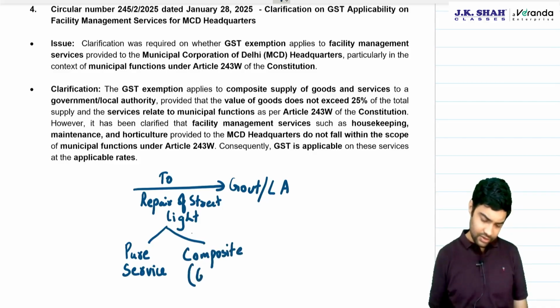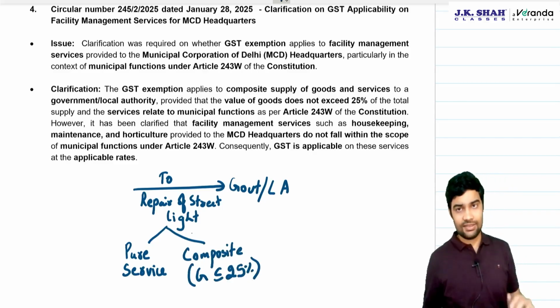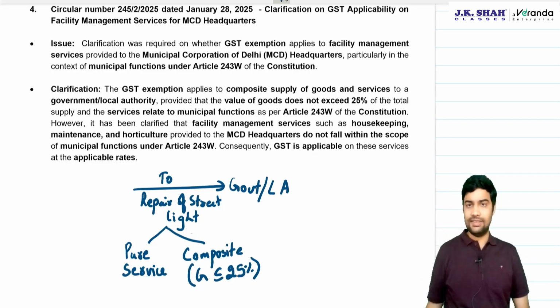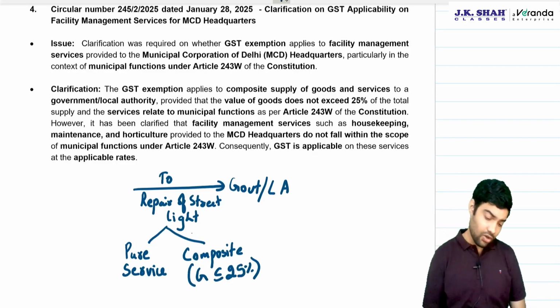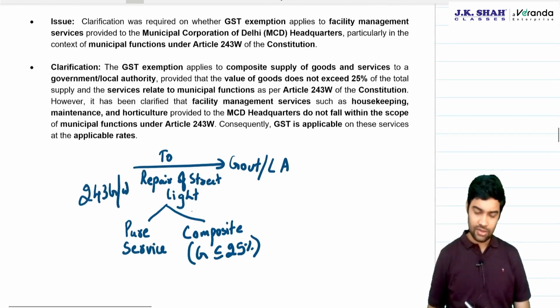Composite supply where the goods element does not exceed 25%, majorly service. These are the two exemptions that are there. But it has to be a constitutional function under 243G, 243W of the Constitution.